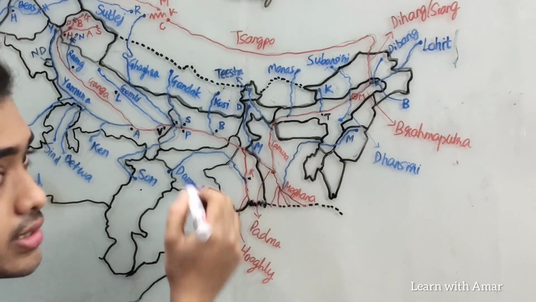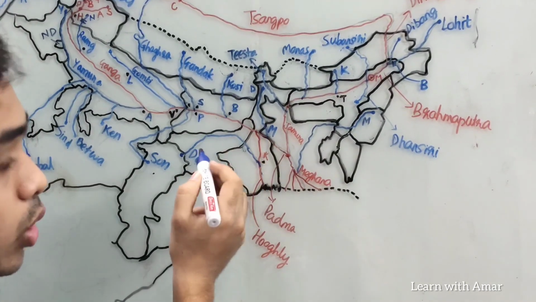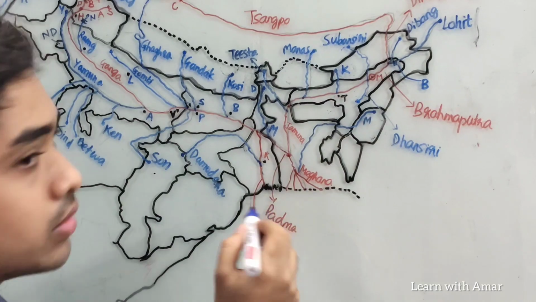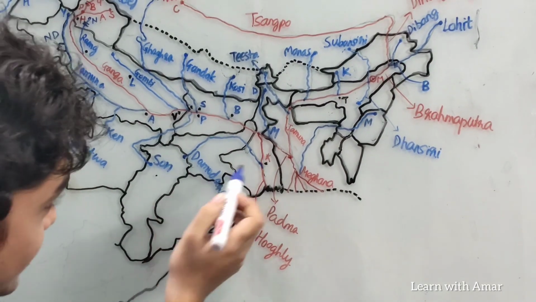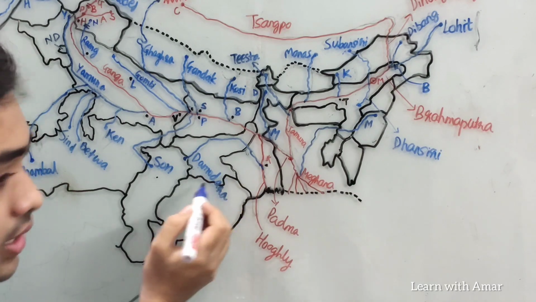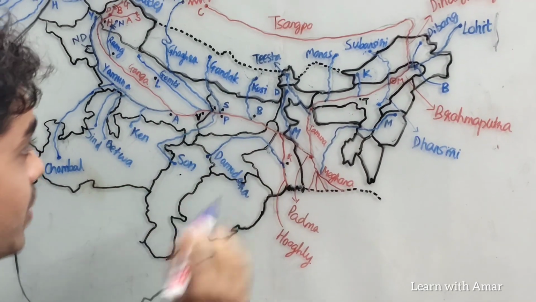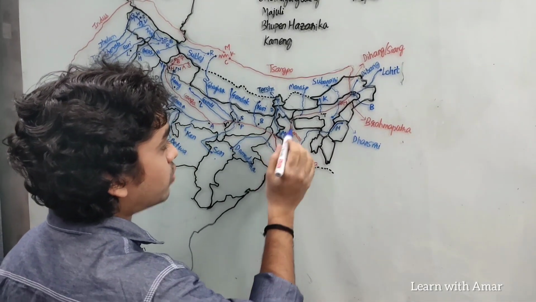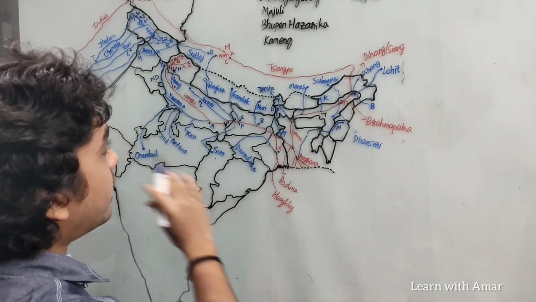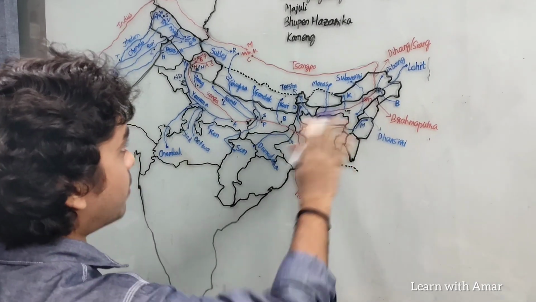Also, Teesta is known as the sorrow of Bengal, whereas Kosi is known as sorrow of Bihar. I'm sorry, Damodara is known as sorrow of Bengal. My bad. Damodara is the sorrow of Bengal, and Kosi is the sorrow of Bihar. So Teesta is one of the right bank tributaries of Brahmaputra, and this completes the drainage system of Brahmaputra.